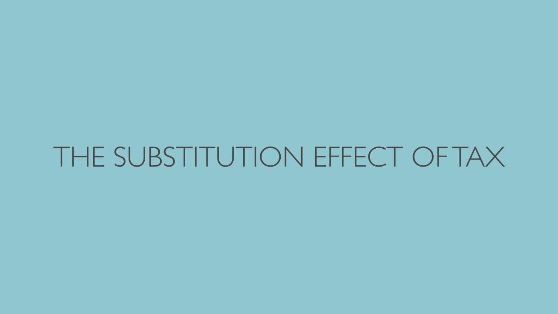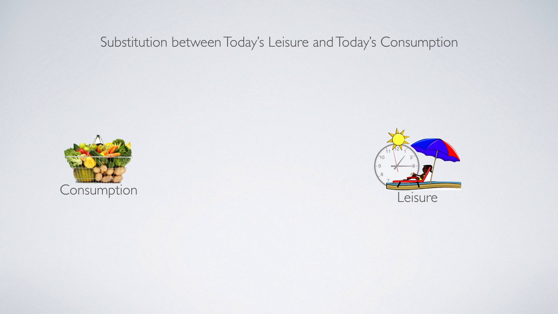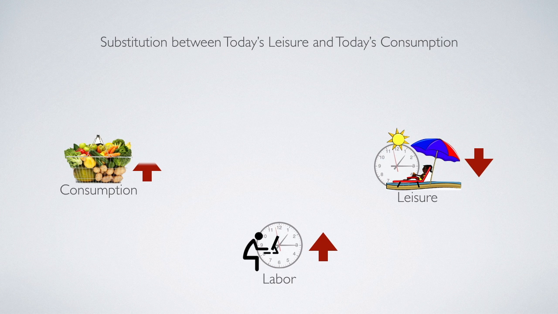Now we are ready to learn the substitution effect of tax. First, we consider the substitution between today's leisure and today's consumption. Remember, substitution here refers to the trade-off between two contemporary decisions. So we now look at today's leisure versus today's consumption. The logic flows this way. If the household decreases today's leisure, then the household can work more, which will give the household more wage money to consume.